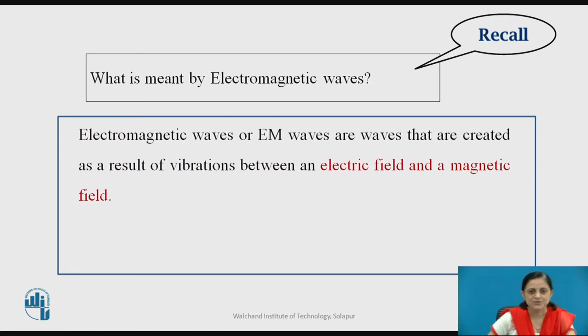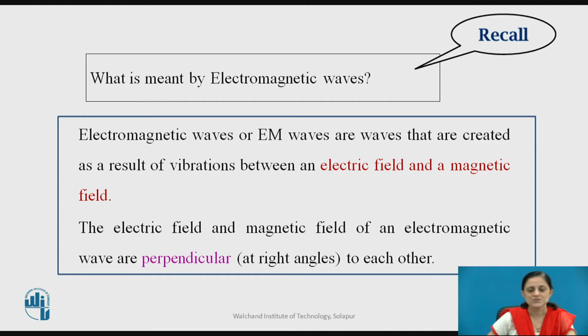Electromagnetic waves, or EM waves, are the waves that are created as a result of vibrations between an electric field and a magnetic field. These electric and magnetic fields are perpendicular to each other, and also perpendicular to the direction of propagation of the wave.